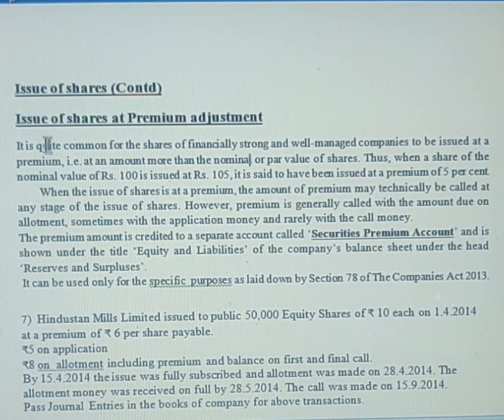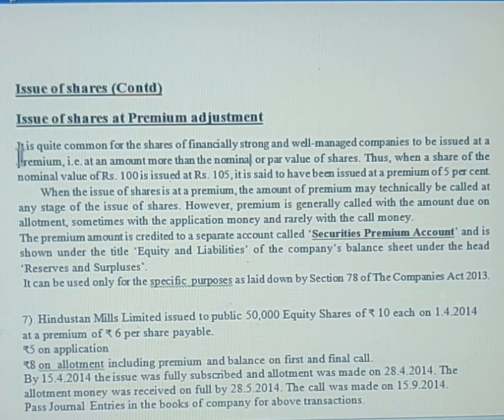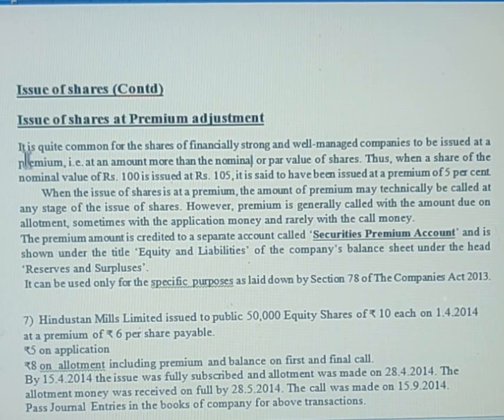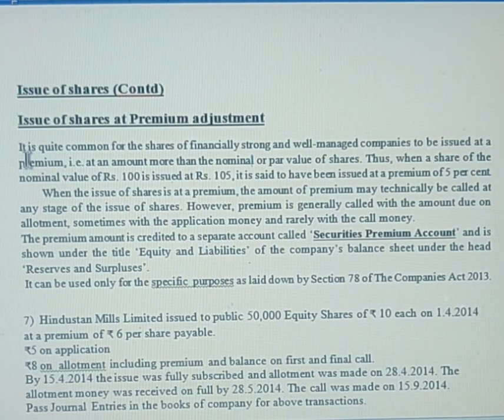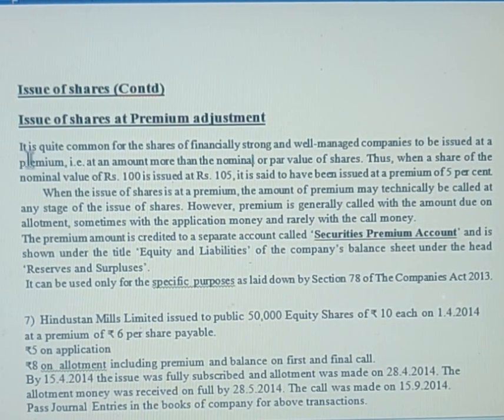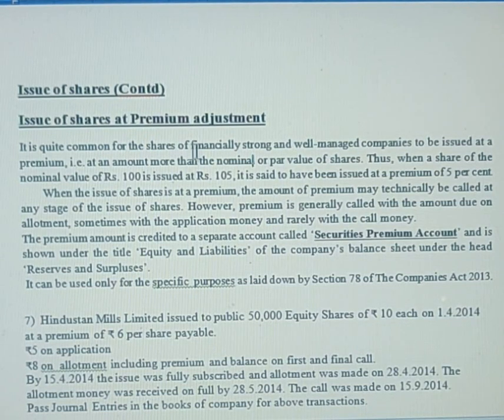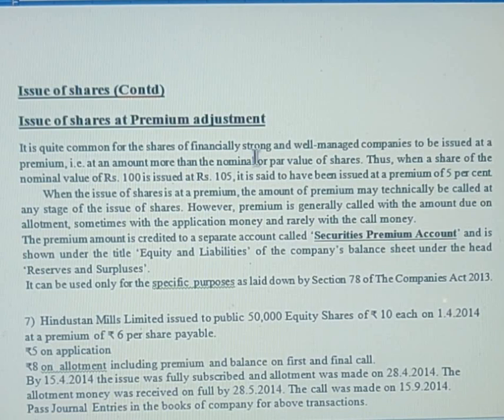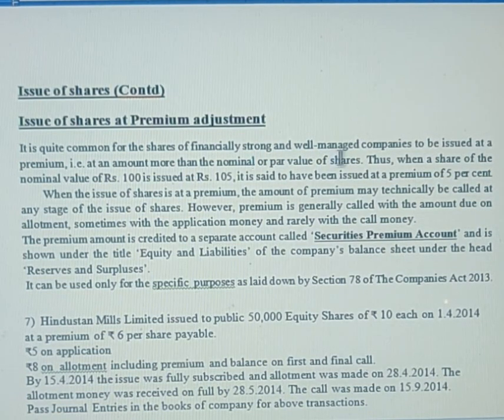But in today's class, we have to see why a company issues its shares at more value. For example, if the share value is 10 rupees but it issues at 12 or 15 rupees, why does that generally happen? Here is one reason. It is quite common for the shares of some financially strong companies and also well managed companies.